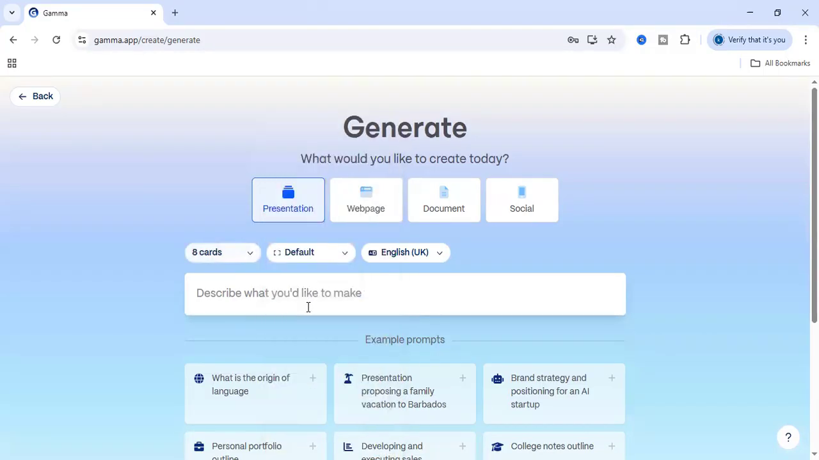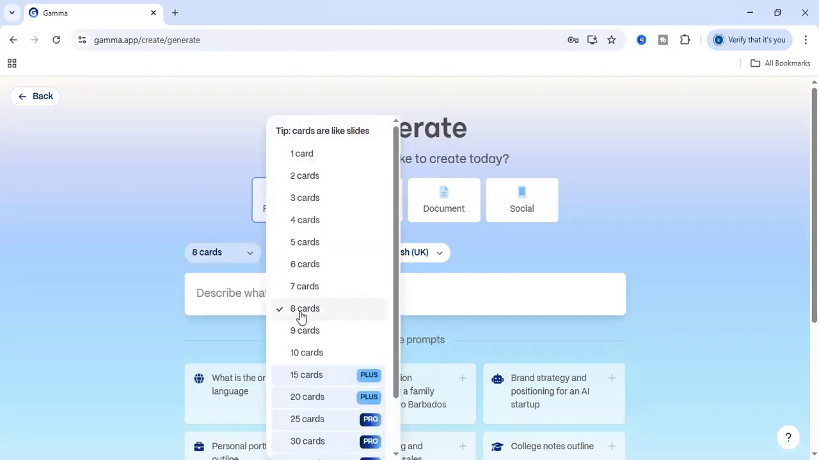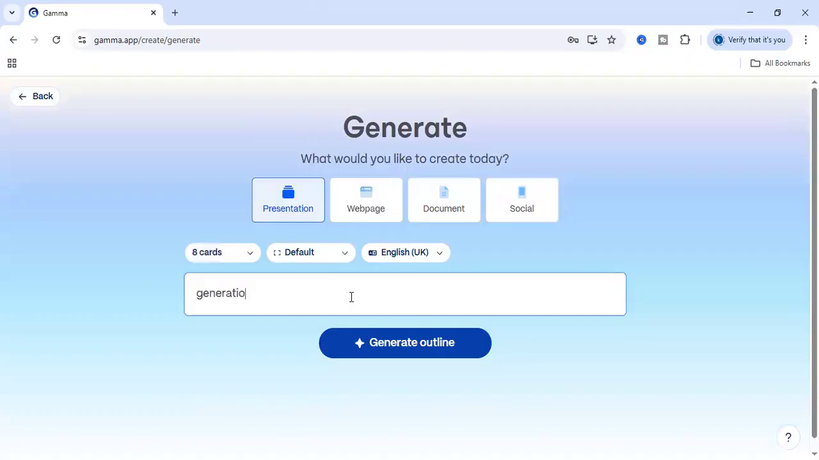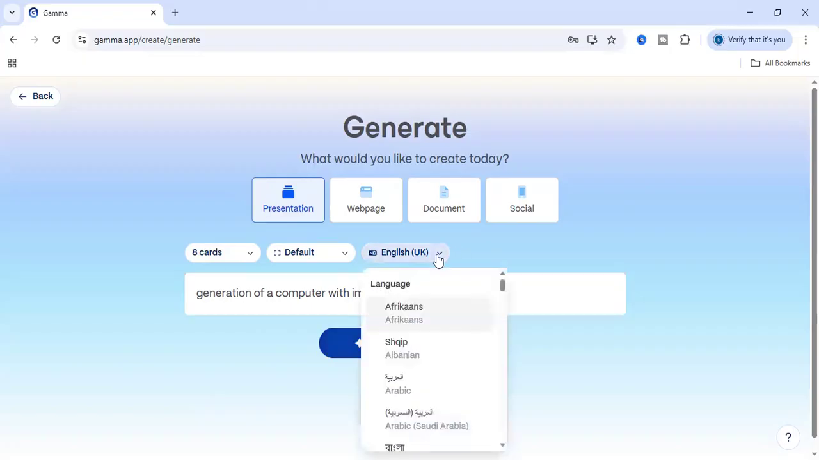Just for your convenience, I am taking 8 slides. Okay. Here I have to type my topic. Like, I'm a computer student, so: Generations of a computer with images. Yeah. So this is the topic I want to create my PowerPoint presentation on. Or if you have any topic, you can type it here. Then just press generate, and you can select the language of the presentation also.